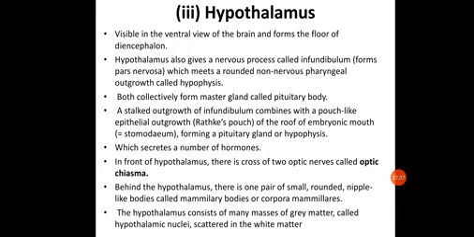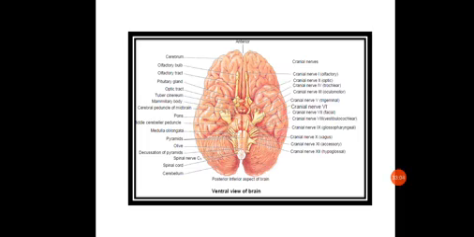Behind the hypothalamus there is one pair of small rounded nipple-like bodies called the mammillary bodies or corpora mammillaris. So in front of the hypothalamus there is the optic chiasma, while behind it there are the mammillary bodies. The hypothalamus consists of many masses of gray matter called hypothalamic nuclei, scattered in the white matter.